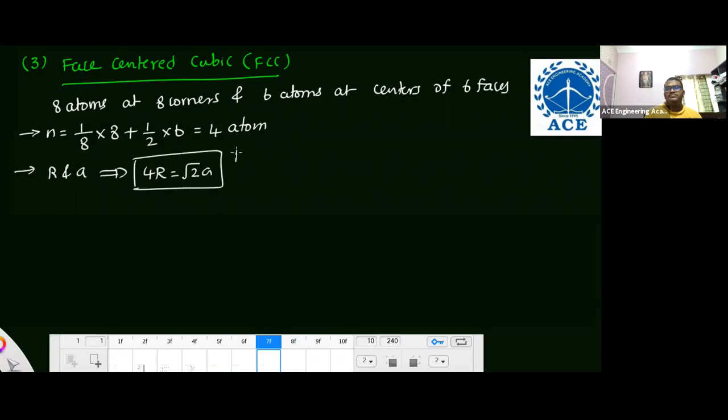This is one exam question. In prelims 2018, I think, they asked this question: the relationship between R and A. Then the atomic packing factor of the face-centered cubic structure is 0.74.